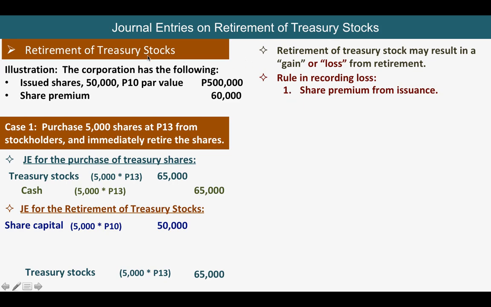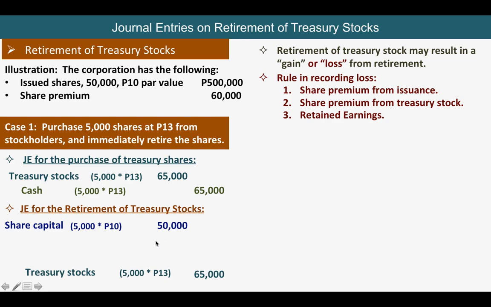Next are the share premium from treasury stocks and retained earnings. Those two and three are the rule for the reissuance if there is a loss. But for retirement, we first consider the share premium from issuance, meaning this share premium.